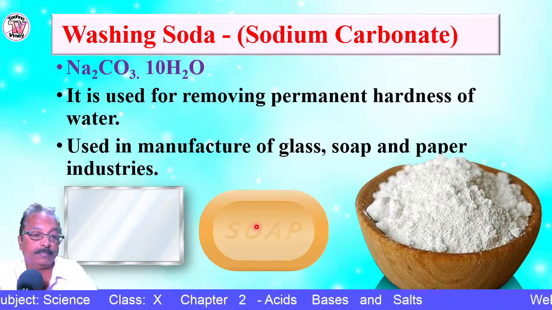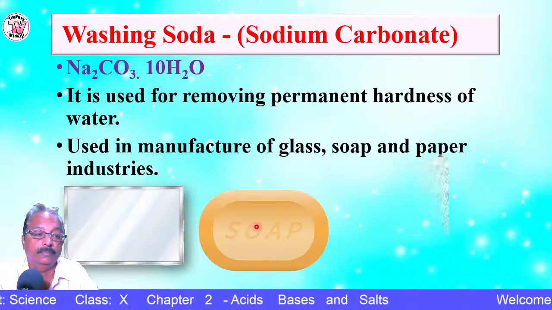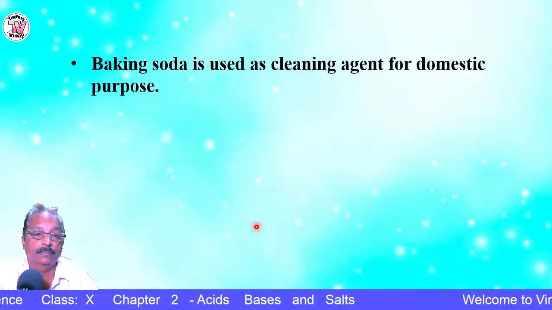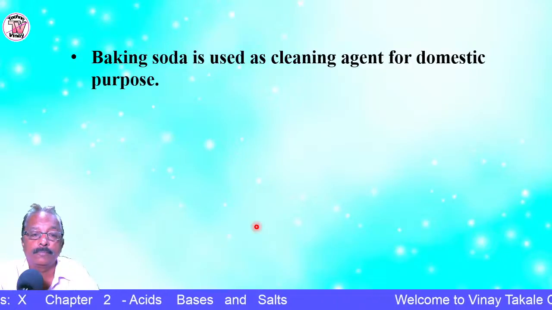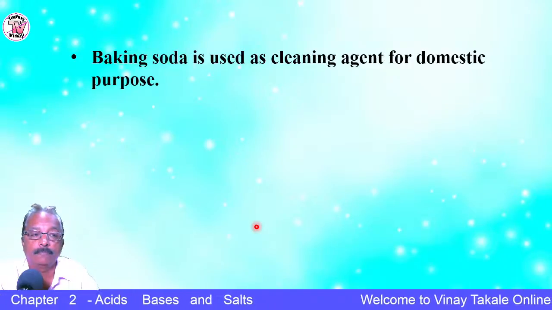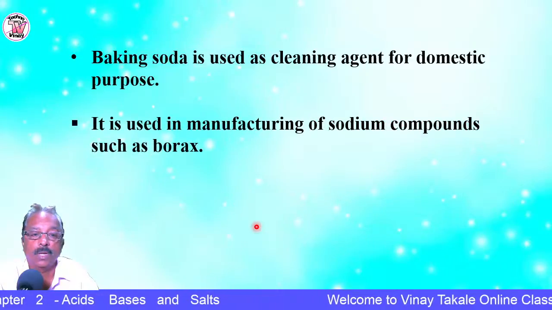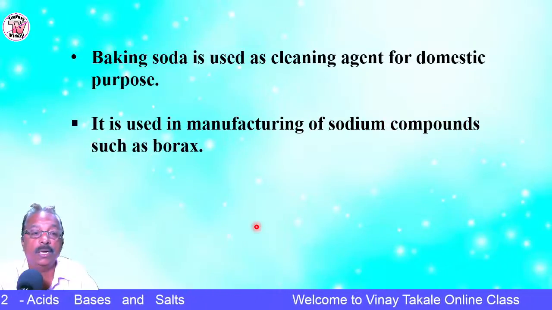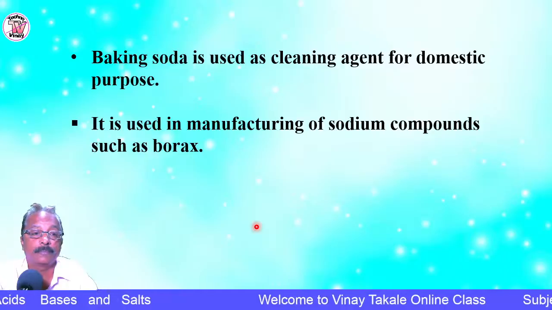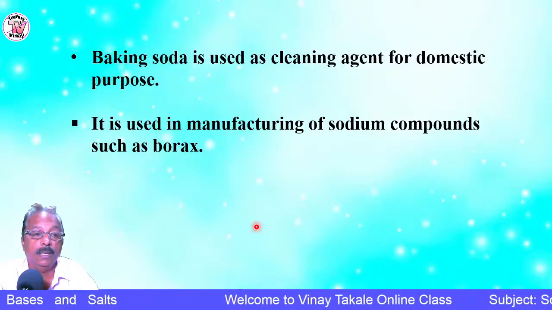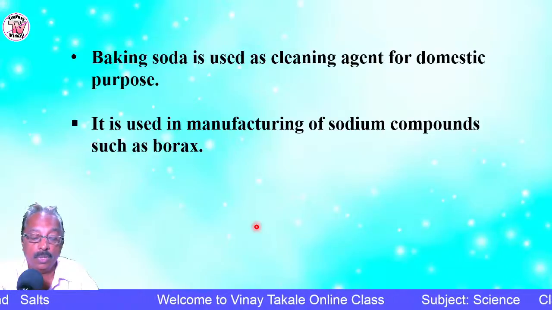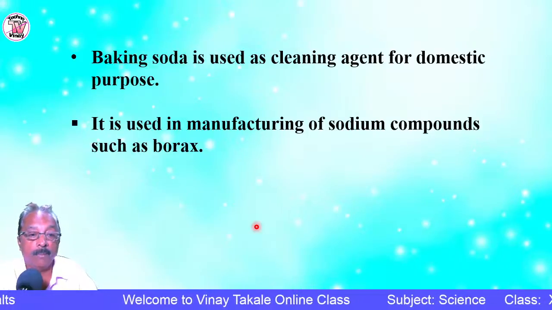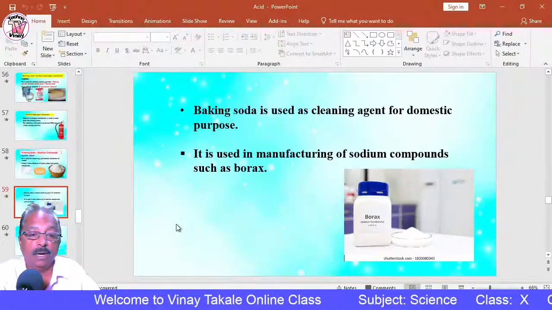Follow now? So washing soda is used in the manufacture of sodium compounds such as borax.